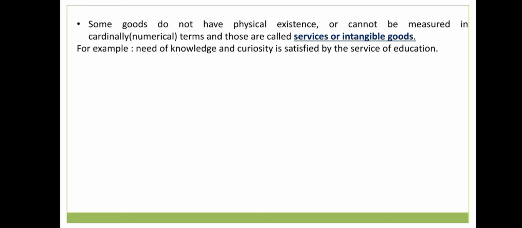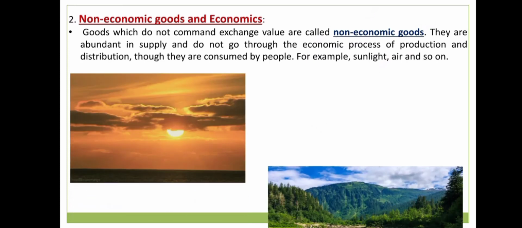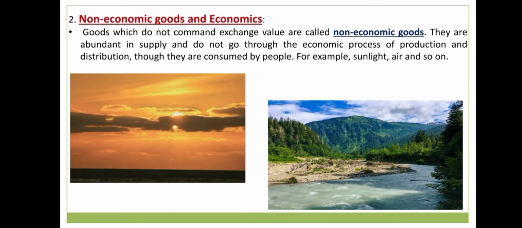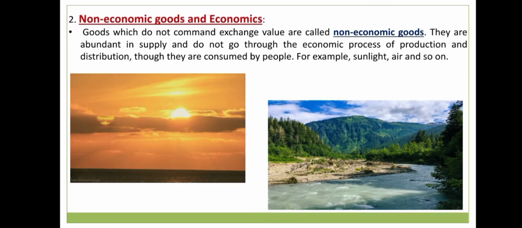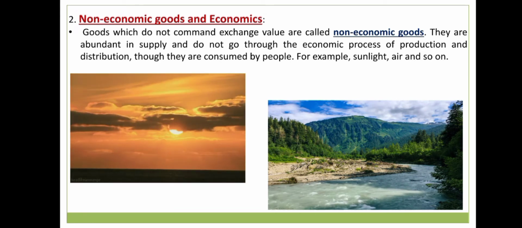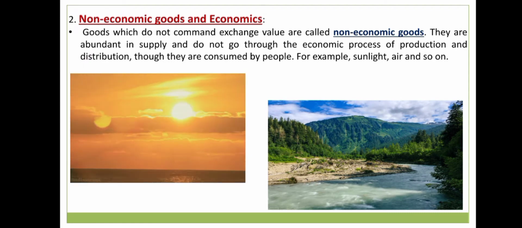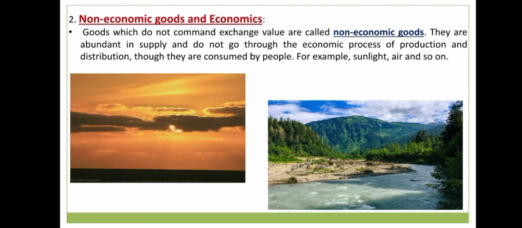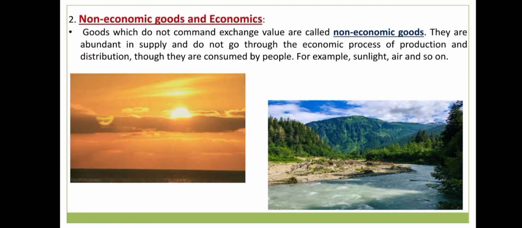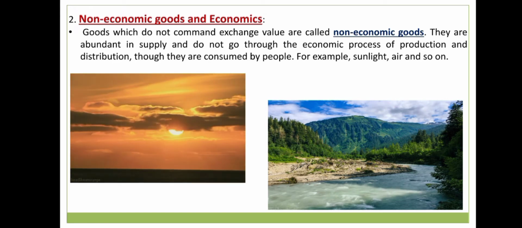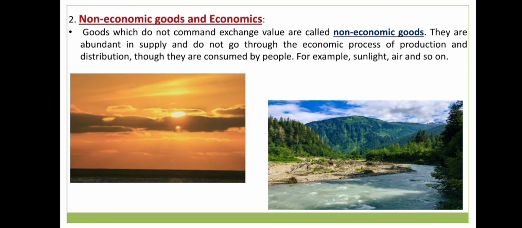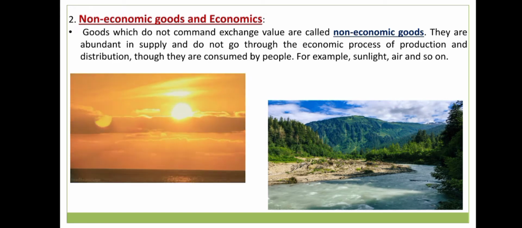Now let's see another type of goods. The second one is non-economic goods and economic goods. Goods which do not command exchange value are called non-economic goods. That means there are some types of goods like that.